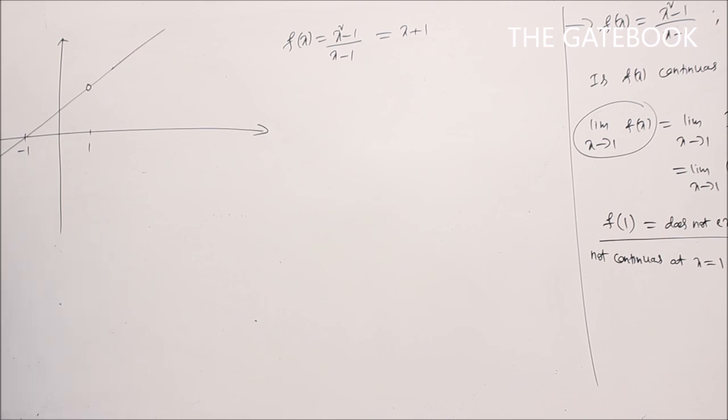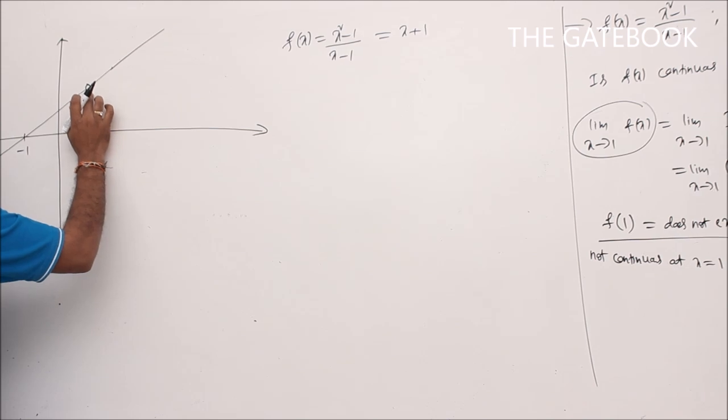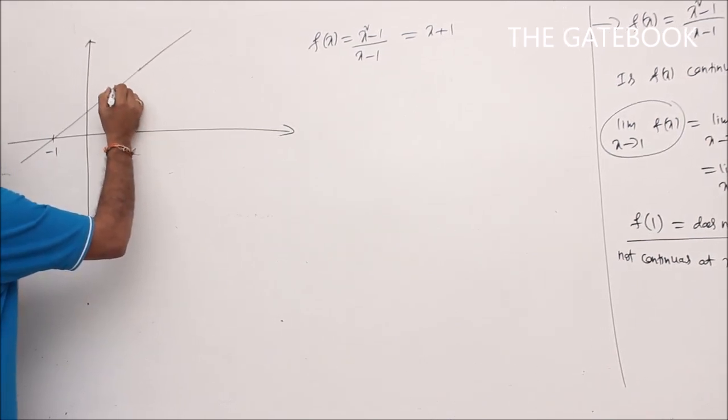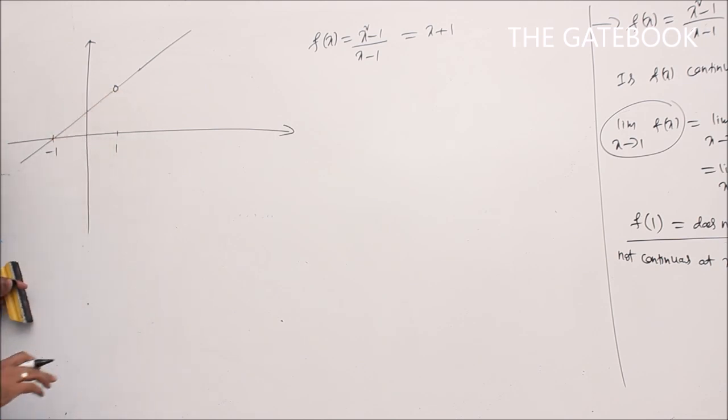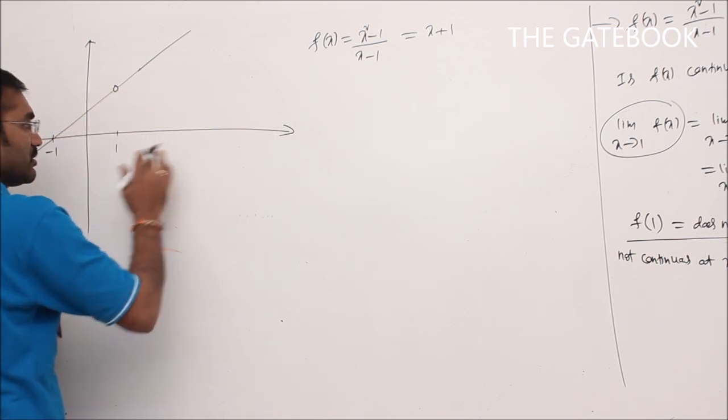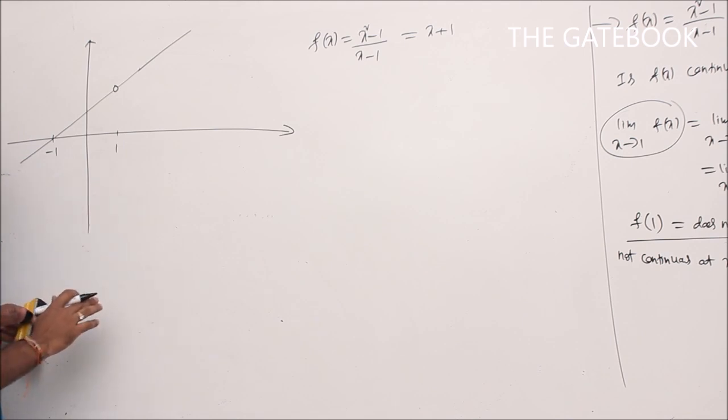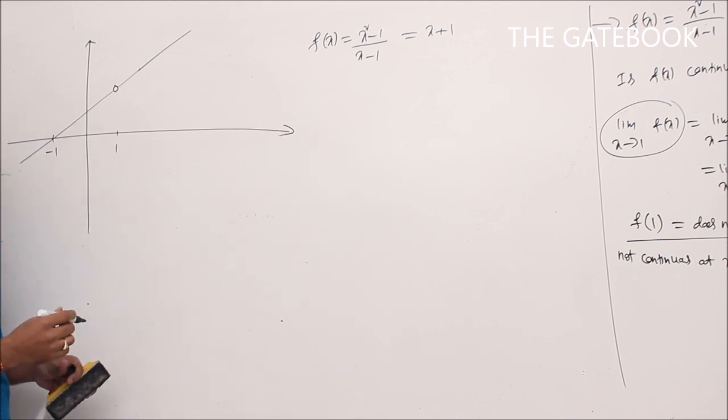No graph. So by seeing the graph, I can say directly at x equal to 1, the function is discontinuous. No graph, no image for the point x equal to 1. So by seeing the graph, I can say directly it is discontinuous. Or you can go for a definition like that also.